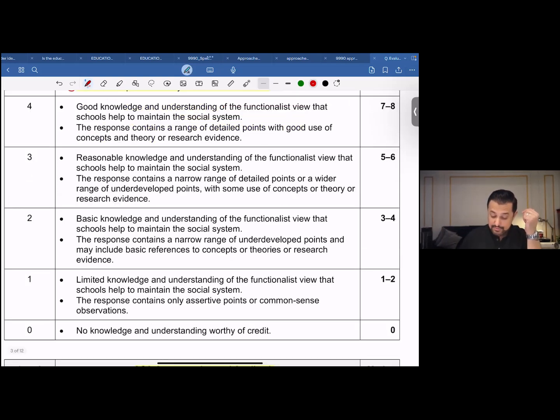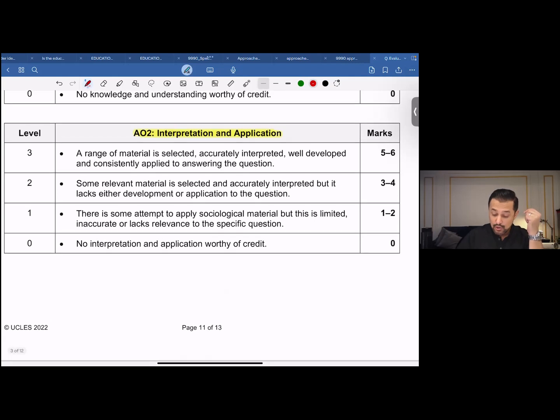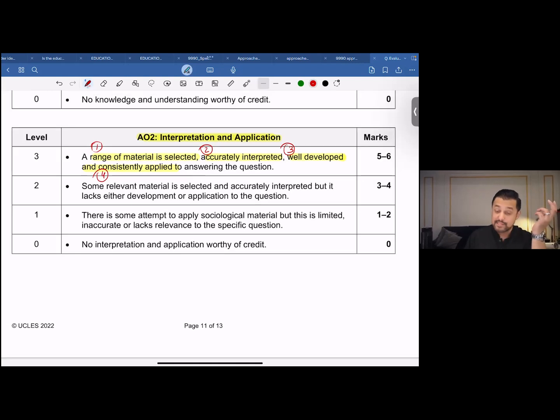Taking it ahead, when we speak about AO2, that is interpretation and application, the examiner gets 6 marks in total, and the top level over here is level 3. Level 3 answers range between 5 to 6 marks. A range of material is selected, accurately interpreted, well developed, and consistently applied throughout the answer to answer the question.